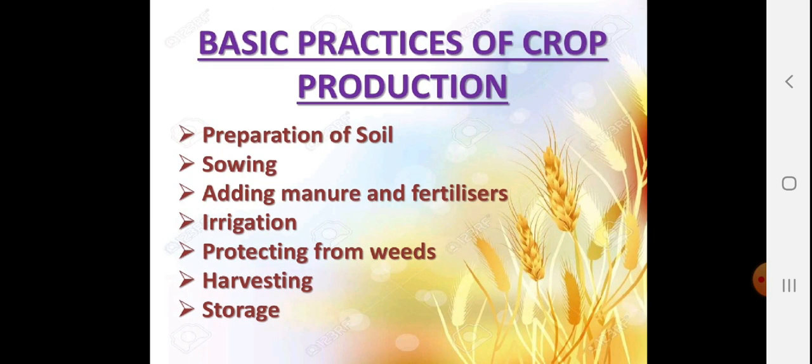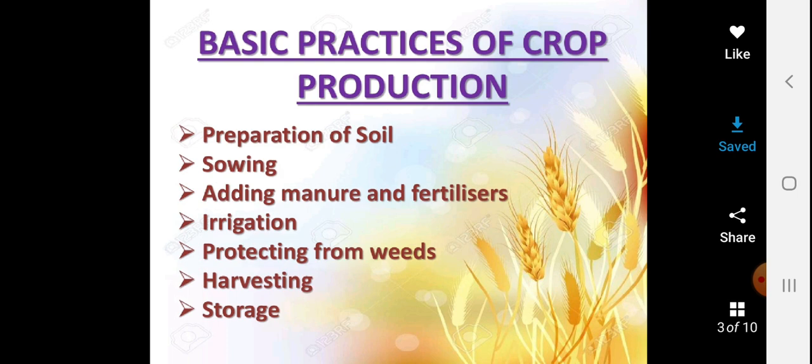So here let's start with the basic practices of crop production. Let's imagine that you are a farmer. Being a farmer, what do you need to do to prepare a crop? These are the steps one by one a farmer has to follow to make a proper, good, healthy crop. So what is the first step you can see here is preparation of soil.